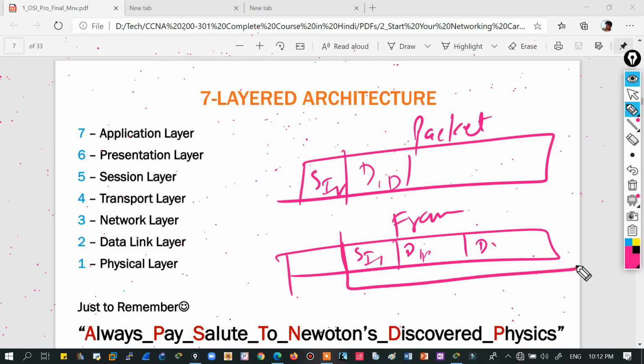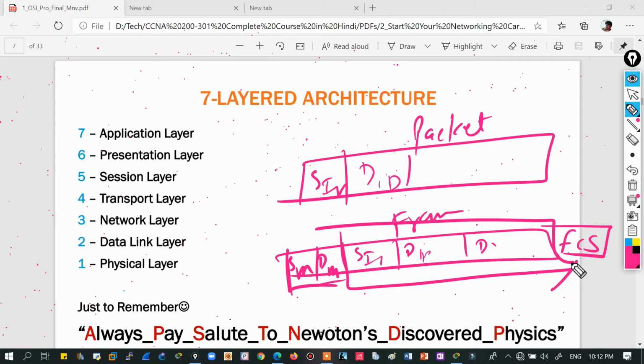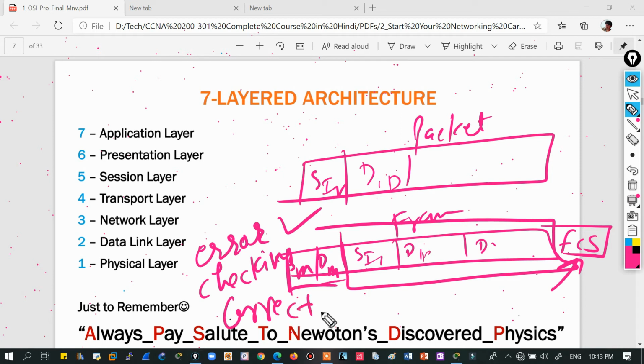Now this part will be encapsulated again in the frame. So source MAC, destination MAC, like that. And the trailer means FCS, frame check sequence, to check for errors. And just remember, the data link layer only performs error checking, that's it. It's not responsible for error correction. It cannot resend the data.